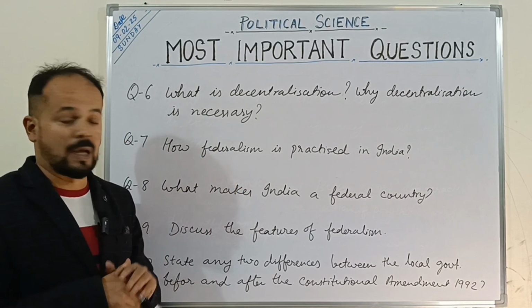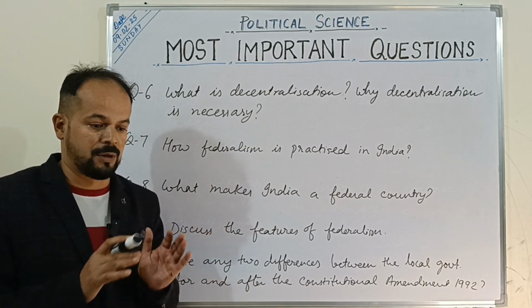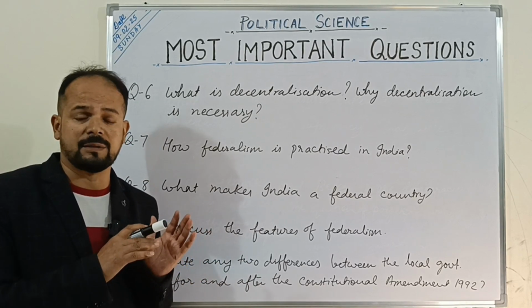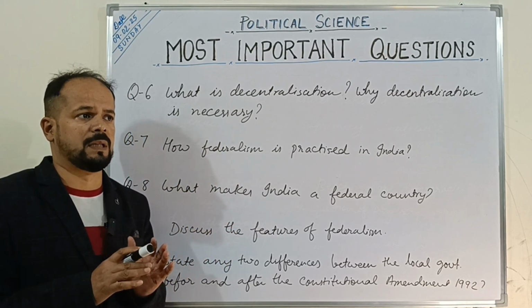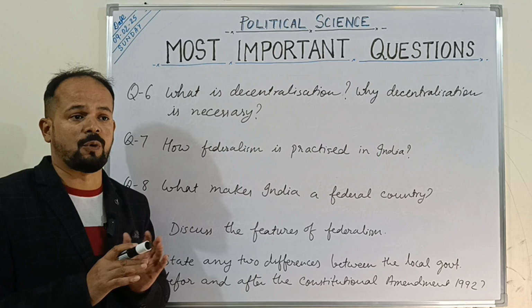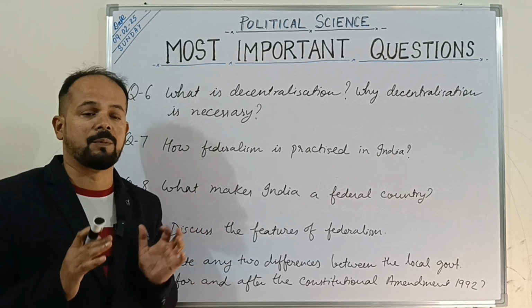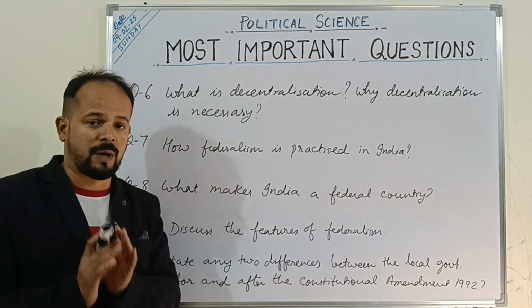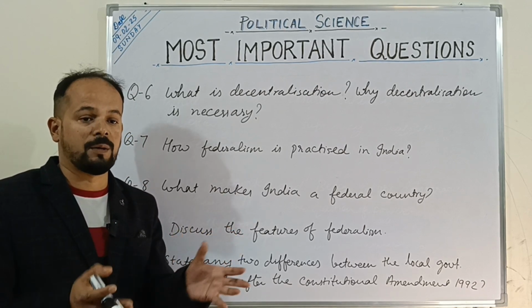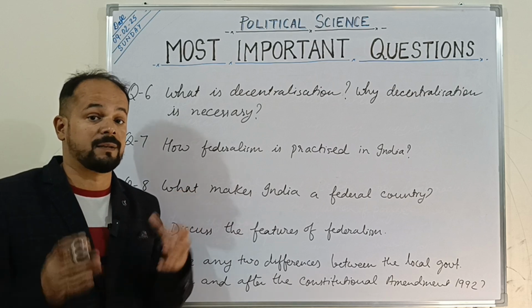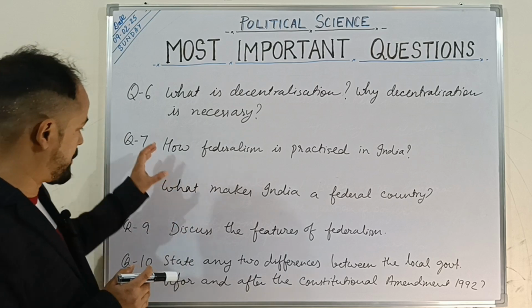Plus we know how the central-state relations, the politics, how the central parties and the state parties have changed over a period of time. We know there was a period in the 90s during which coalition governments were gaining momentum. The state parties were becoming more powerful. The Supreme Court also has observed that during that time federalism was strengthened, meaning more and more state parties also had a say in government making, or in decision making. So this question is very important.